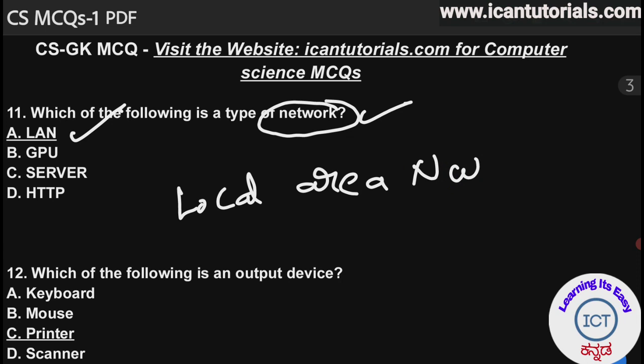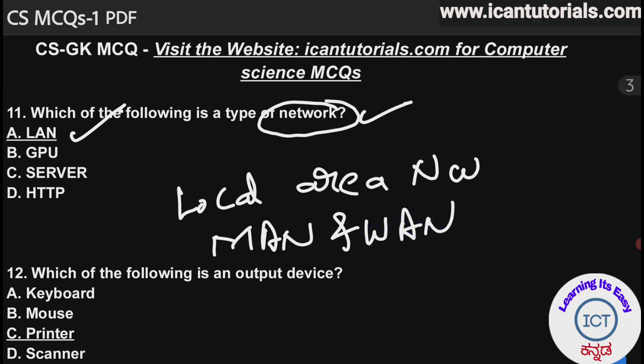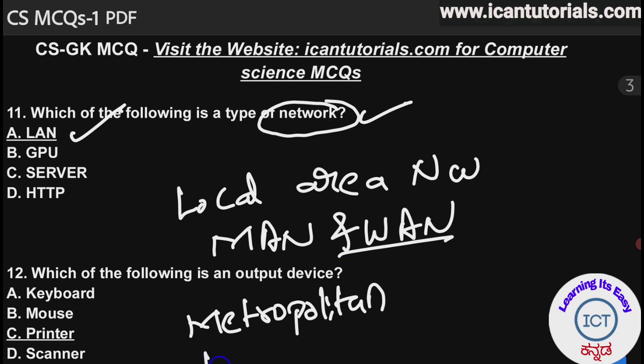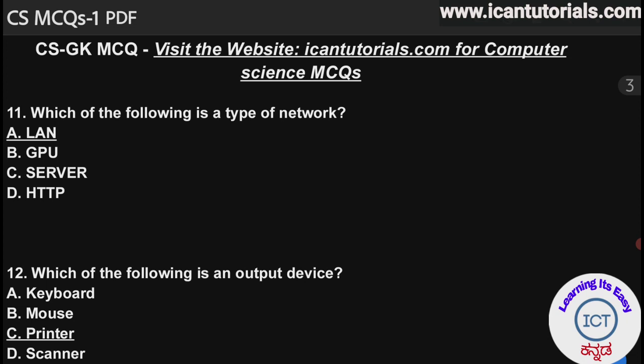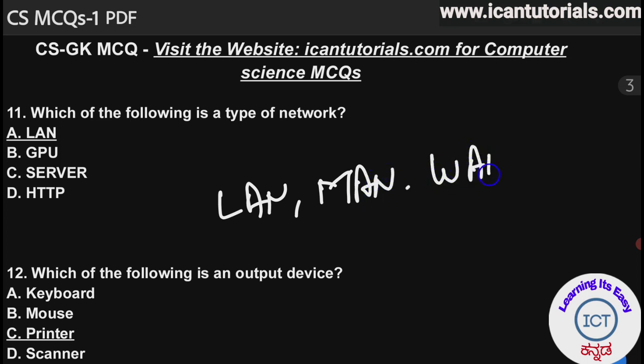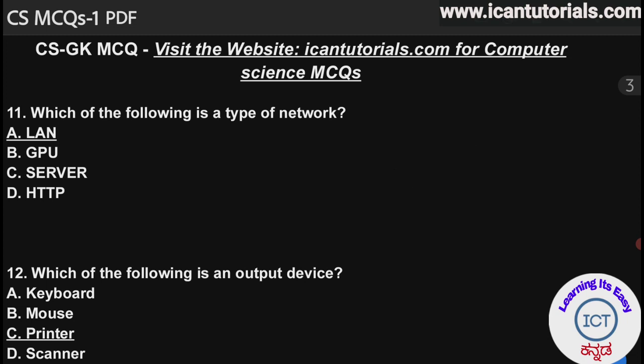In the same way, we have two more important networks called MAN and WAN. MAN means metropolitan area network. WAN means wide area network. So in total there are three major networks: LAN, local area network; MAN, metropolitan area network; and WAN, which is wide area network.